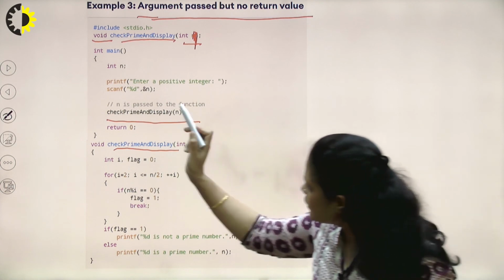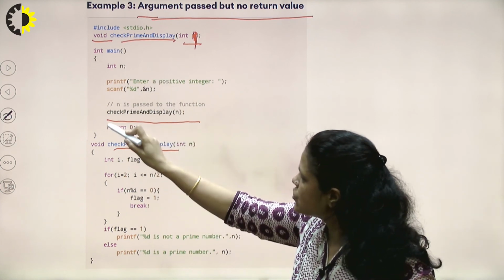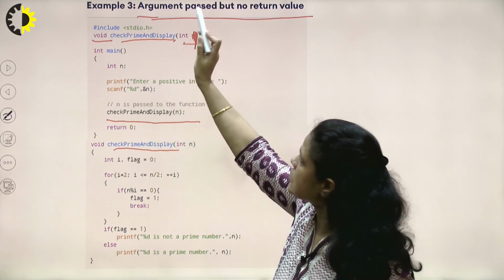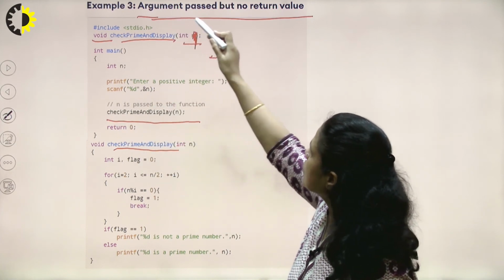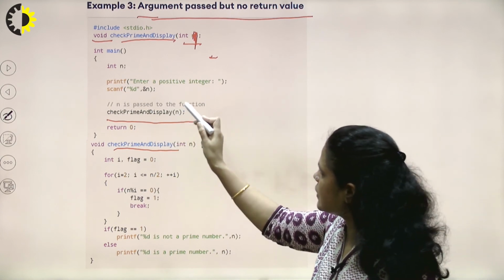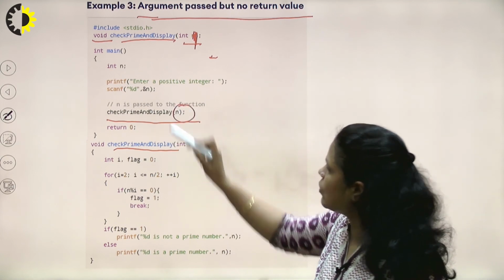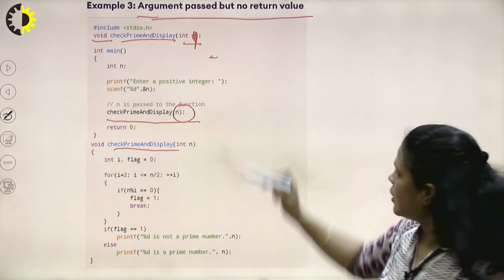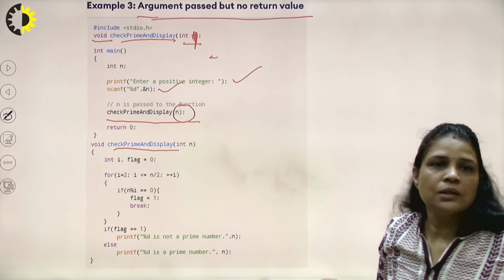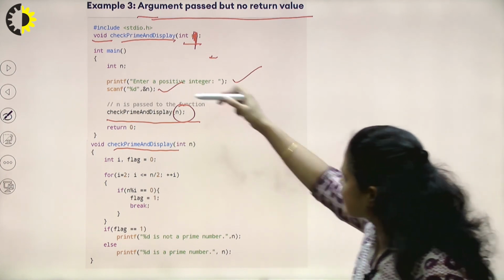At the time of calling, we will call that function in the main function, and because this function belongs to the category argument pass but no return value, we can see that we are passing an argument n. Here we are scanning the value of n from the user and passing that value.